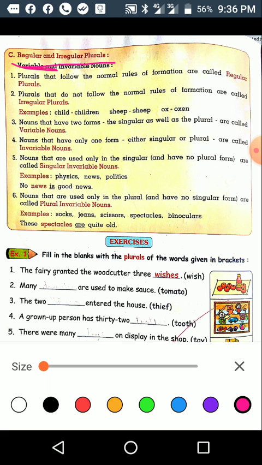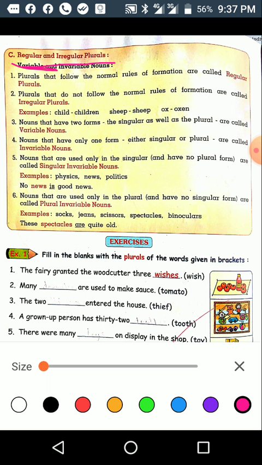First, plurals that follow the normal rules of formation are called regular plurals. A plural noun indicates that there is more than one of that noun, while a singular noun indicates that there is just one of the noun.